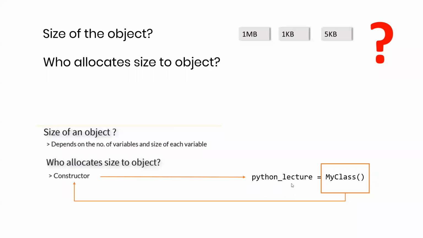This Python lecture was what? It was the object when we created it on the previous screen. This my class, the name of the class that is being called, on the basis of which this entire thing has been created, is the constructor. You can call that the constructor that you always heard.